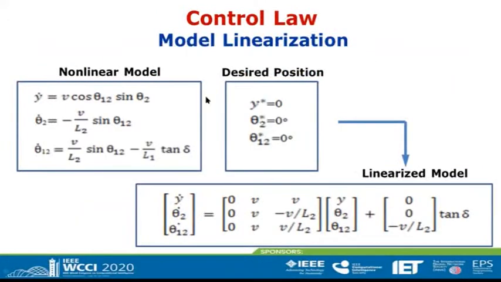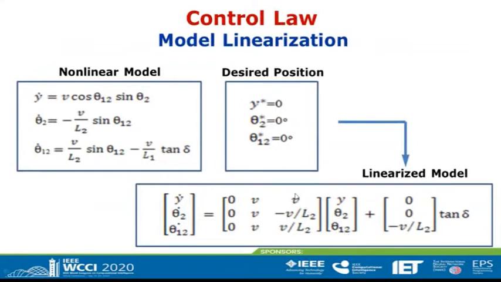Here we have the nonlinear model, and we will linearize this model around this desired position. And we can obtain this linear model of the mobile robot. Here, tangent delta is the control input, and the state vector is given by y, theta 2, and theta 1,2.